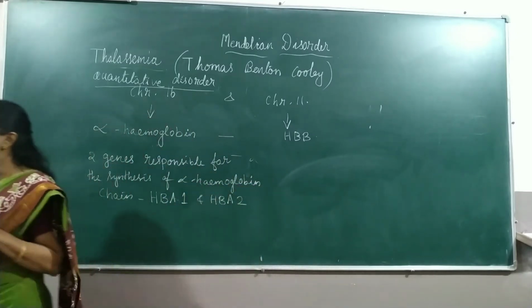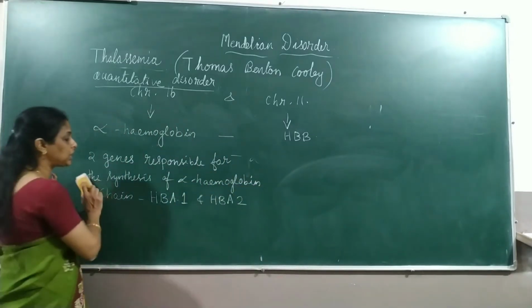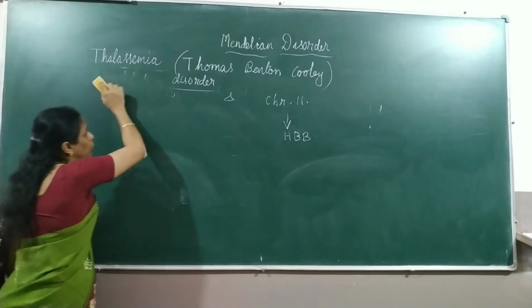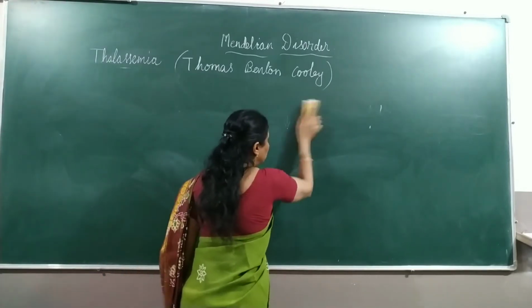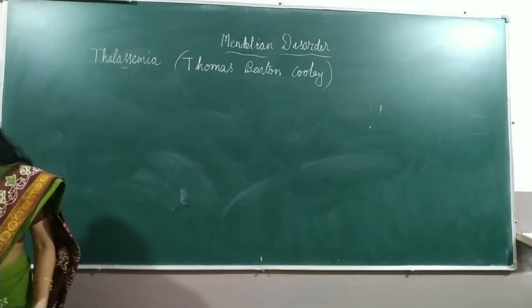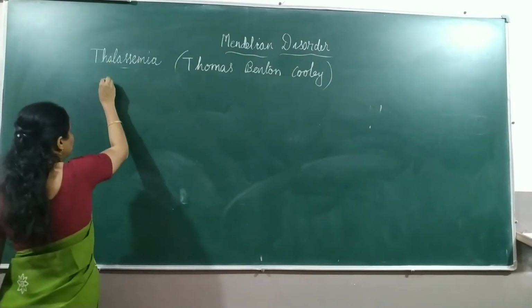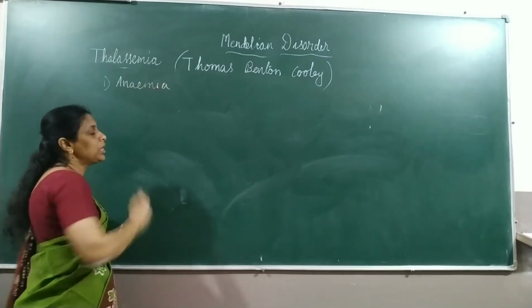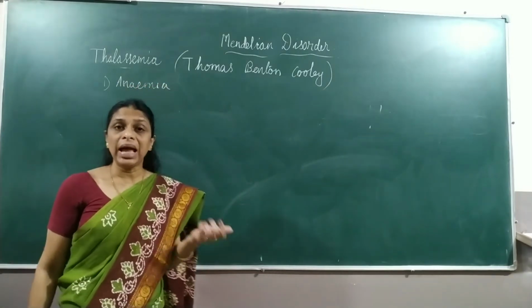Now let's see what are the common symptoms of these diseases. From the explanation, I hope now you can give me the symptoms. What are the symptoms? First, the main symptom will be anemia. When hemoglobin production is affected, it will result in anemia.